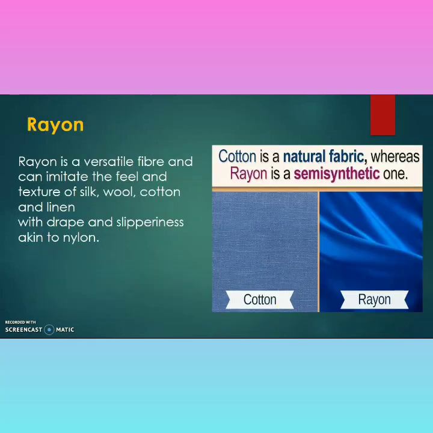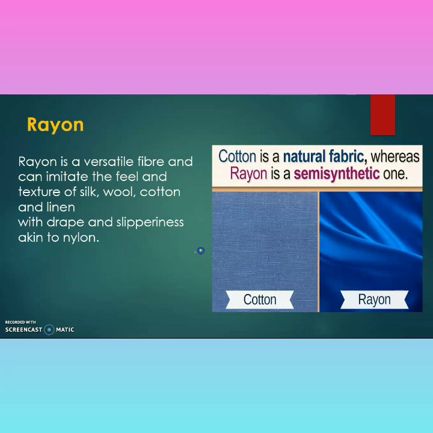First of all, rayon. Rayon is a versatile fiber and can imitate the feel and texture of silk, wool or cotton and linen, with the drape or slipperiness of nylon. Cotton is a natural fabric, whereas rayon is a semi-synthetic one. What is the difference?